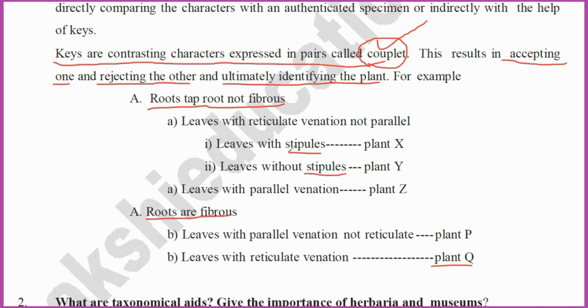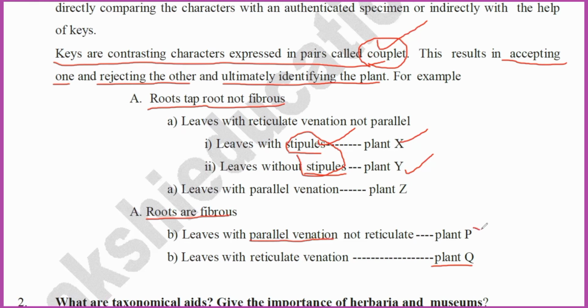Here the same characteristic, stipules, is either present or absent. The present one is plant X, the absent one is plant Y. Both together are a pair of contrasting characteristics, a couplet. Here also roots are fibrous, but leaves are parallel venation, not reticulate.